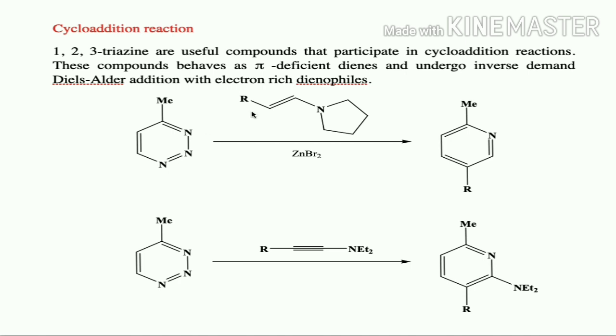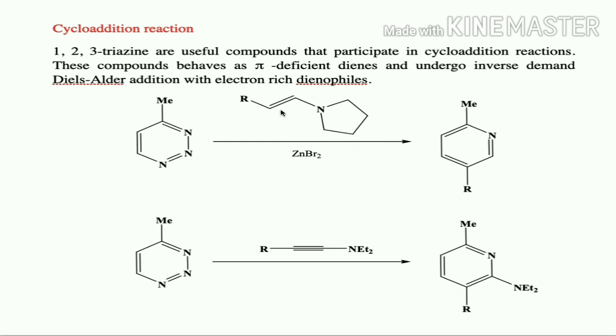In this case, this dienophile is going to add to this diene. This part will act as the diene and this is the dienophile, where it is going to eliminate this nitrogen. So this nitrogen molecule will be eliminated and it is going to form pyridine. Here this pyrrole ring also gets eliminated.